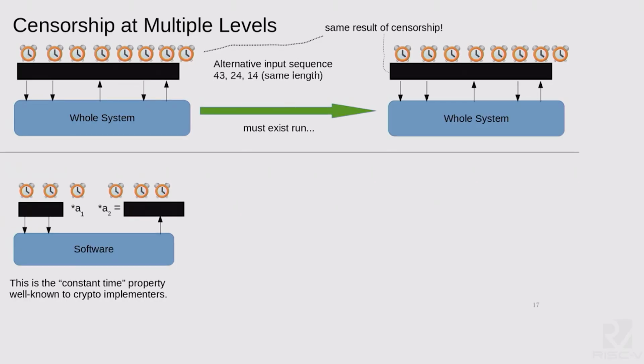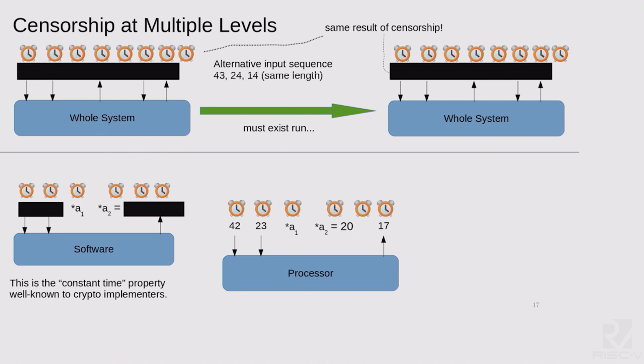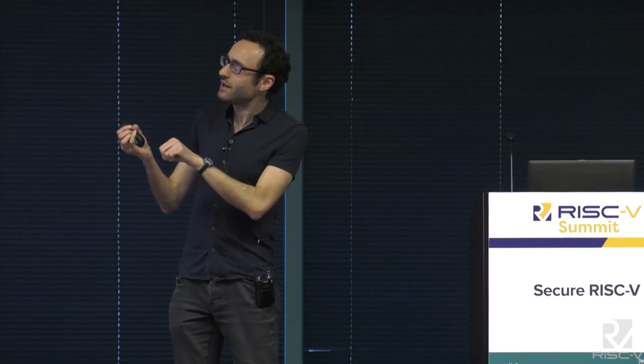And actually, this property is very well known in the world of cryptographic software implementation. It's called constant time code. You can basically assume that in any popular crypto library, the key routines have been written according to this guideline. So we formalized that for the theorem prover that we use so that we can prove that software actually does that. And then we need a similar property for the processor. It's basically the same picture as the software level, but when we prove the processor, we don't know what program runs on it. We prove that if you take any software code that follows the constant time property and load it on your processor, then the processor itself behaves in an analogous constant time kind of way.